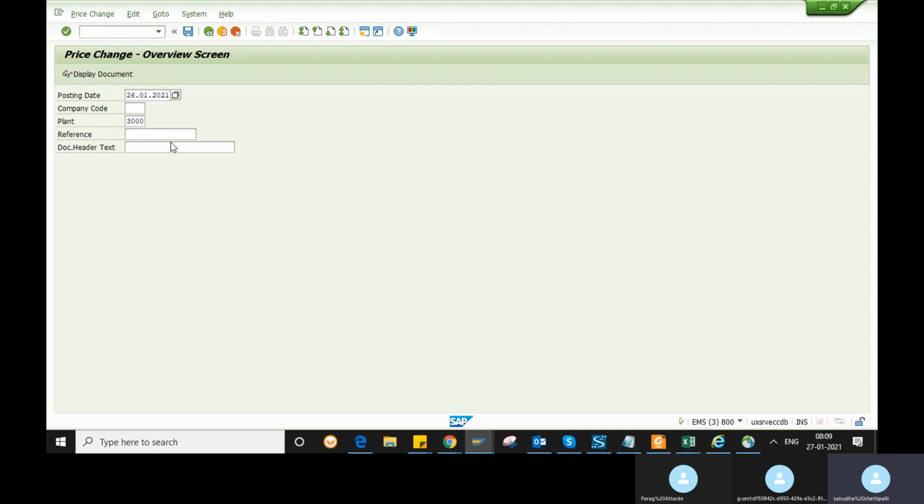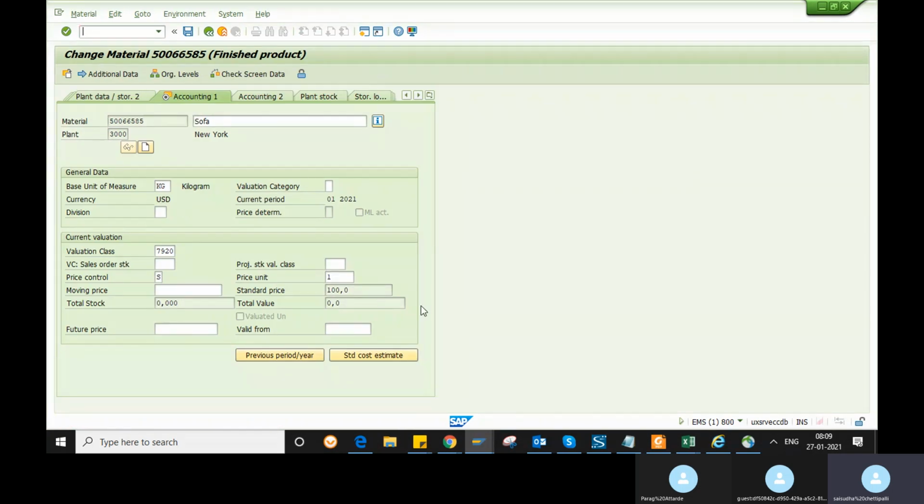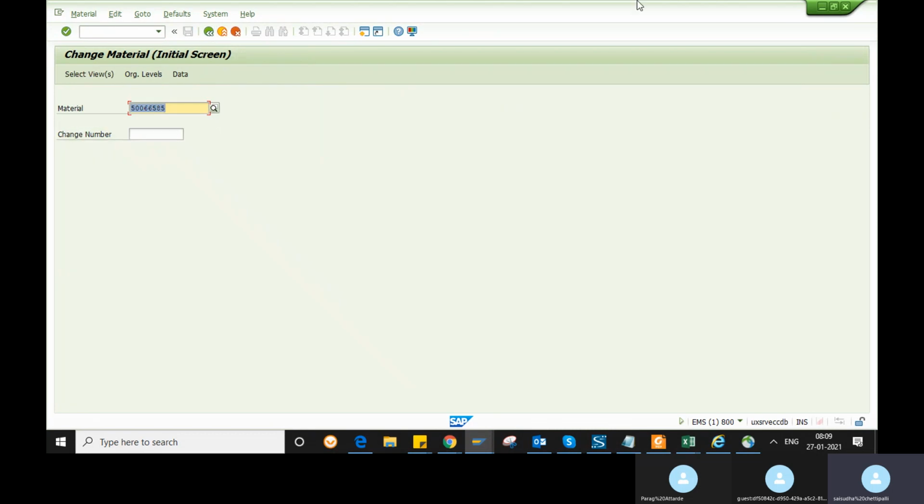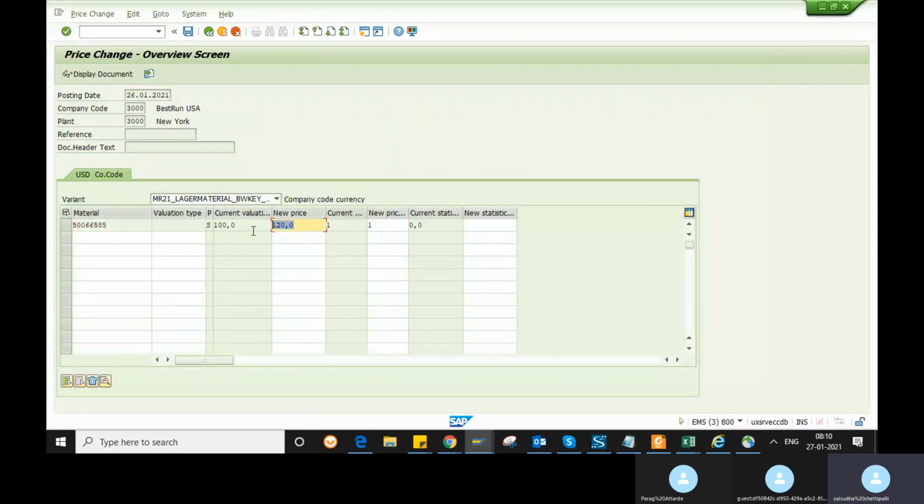Posting it plant. See, when you click on it, it will ask for a material number. So give your material number. The new price will be 120. Valuation data is locked, in the sense that I am in the MM02 transaction, editing this material, so it's not allowing me to enter. Just close this session. Okay, so the current valuation is 100, I'm changing the price to 120 and saving this data.